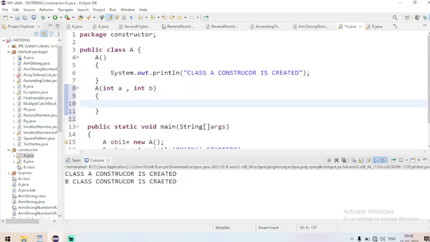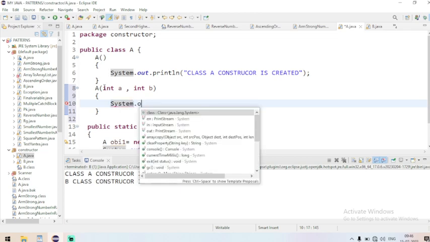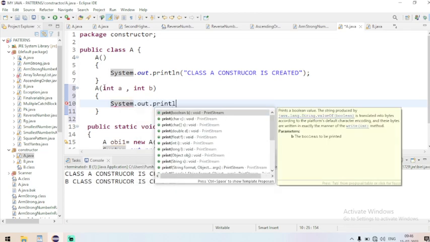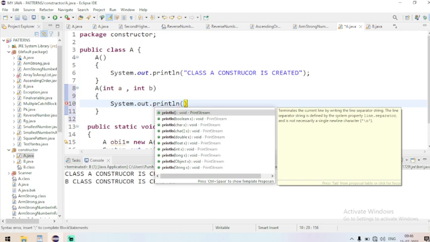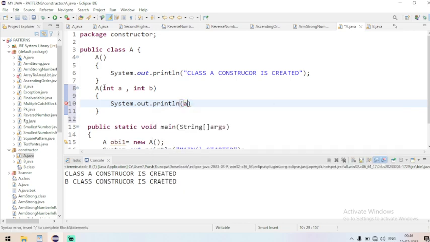And I'm going to say System.out.println of a plus b.